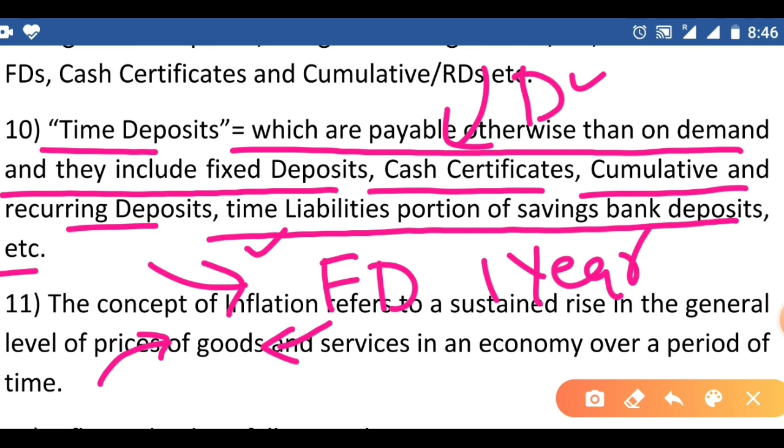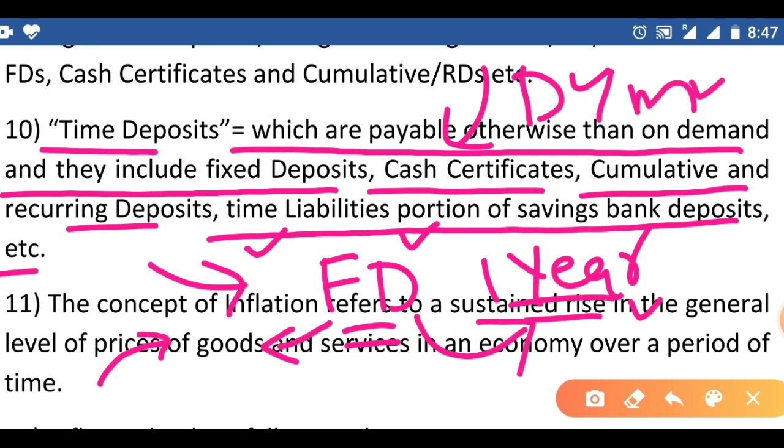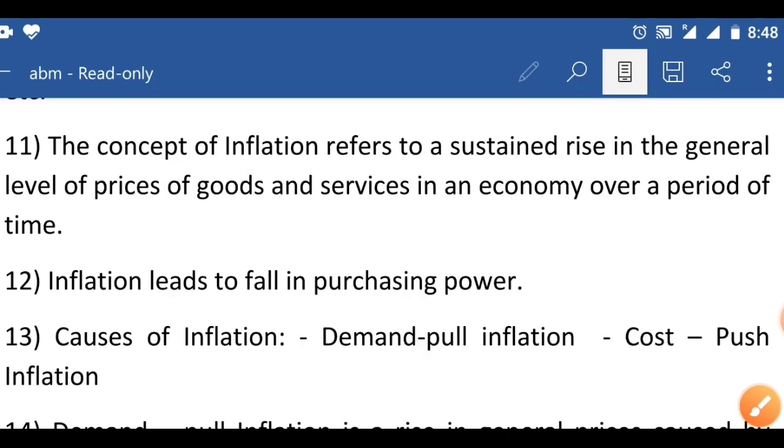Otherwise we have to pay the amount of this fixed deposit after 1 year, definitely, because this FD is maturing after 1 year. So we have to pay the amount after 1 year, definitely. So we are paying on maturity. Such types of deposits are called time deposits.